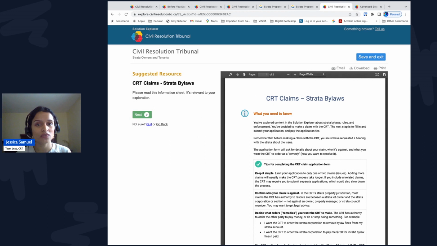Next, there's information regarding CRT claims about Strata bylaws. It explains that you have to decide what orders you want the CRT to make. These are called remedies. The CRT has authority to order the Strata to pay money, to do something, or to stop doing something. For example, you probably want the CRT to order the Strata to enforce the noise bylaw against Frank.